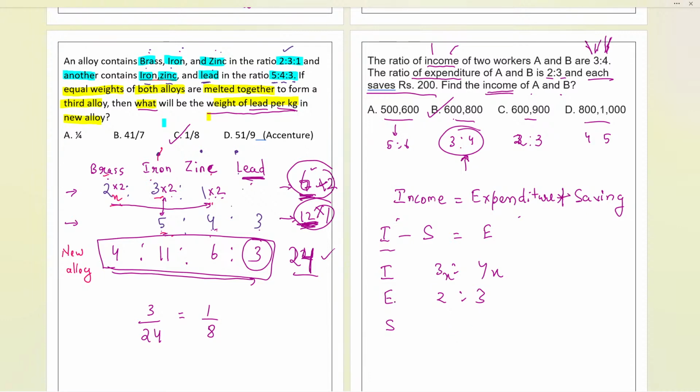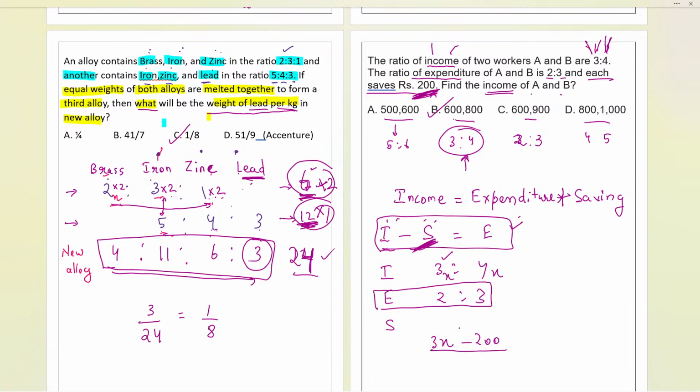So now let us try to find the expenditure. We know the formula, I'll apply it: income minus saving. Here 3x is the income of the first worker. Now the saving has to be subtracted, so I'm subtracting the saving, which is 200 as given in the question, divided by 4x minus the saving again. The final answer will be the expenditure, whose ratio is already given as 2 is to 3. That is the way you can solve this equation and easily get the answer.